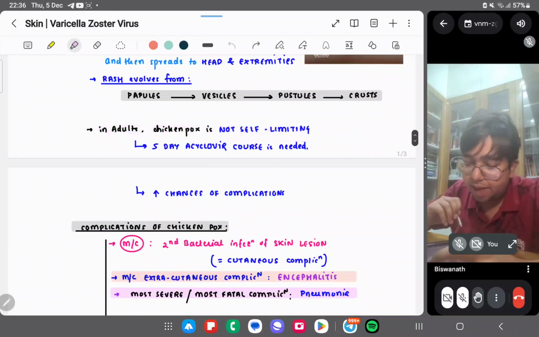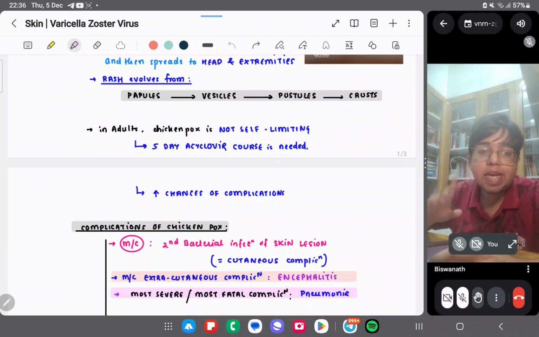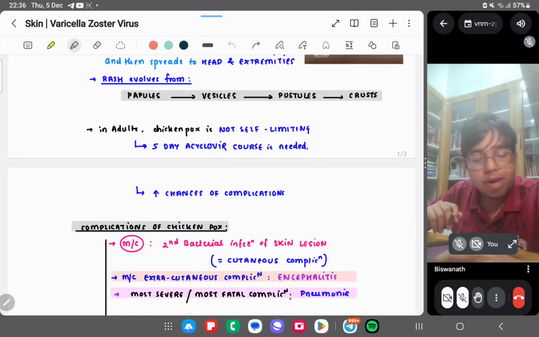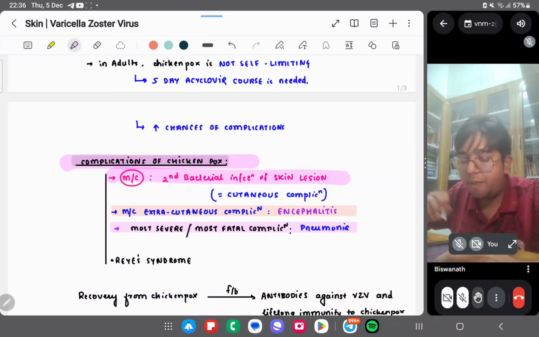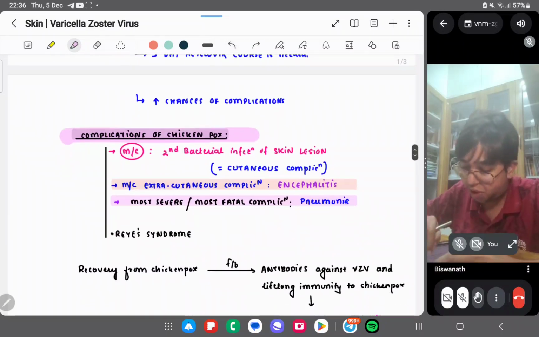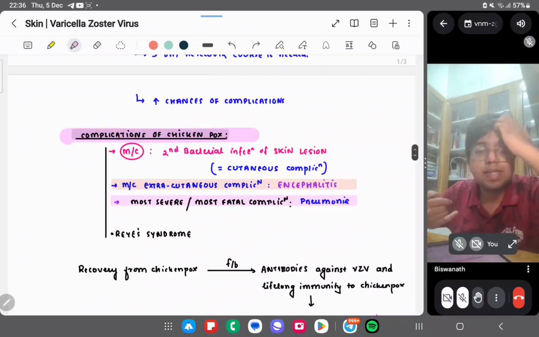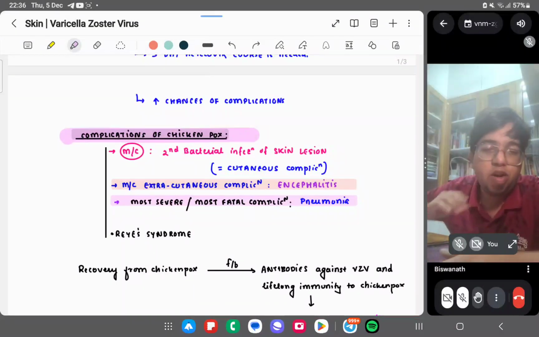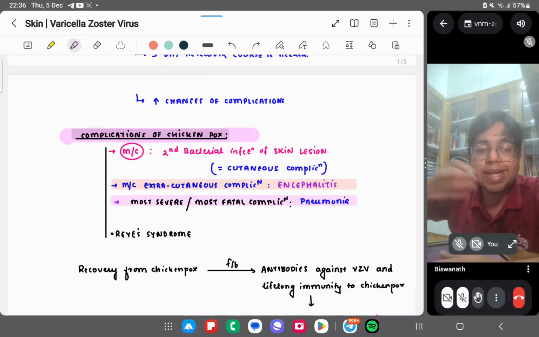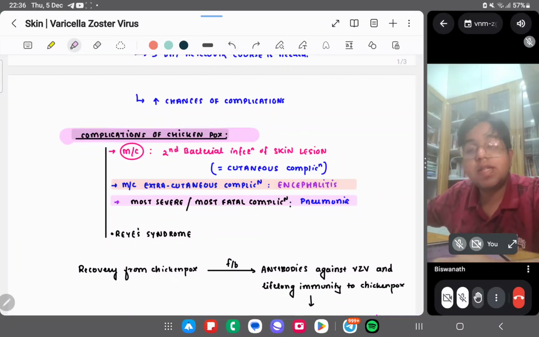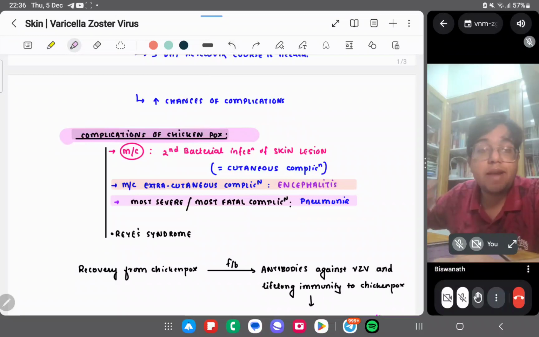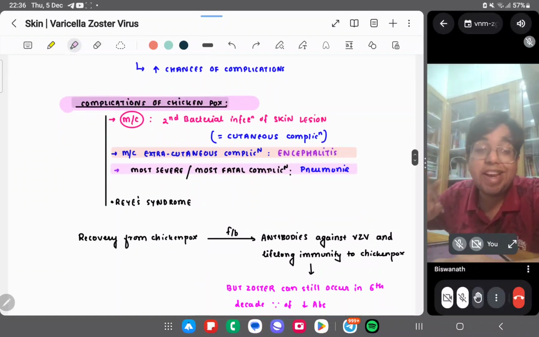In adults, chickenpox is not self-limiting. A 5-day course of acyclovir is needed. There are increased chances of complications in adults, but in children it is self-limiting, right? What are the complications? The most common complication is secondary bacterial infection. These are cutaneous complications. Basically, the skin looks very dirty in chickenpox because many secondary infections tend to set in. The most common extracutaneous complication is encephalitis. It may travel to the brain also, but it's a very rare condition.